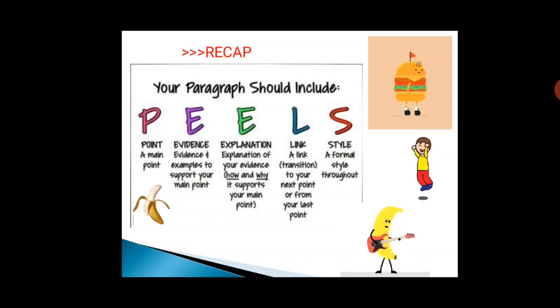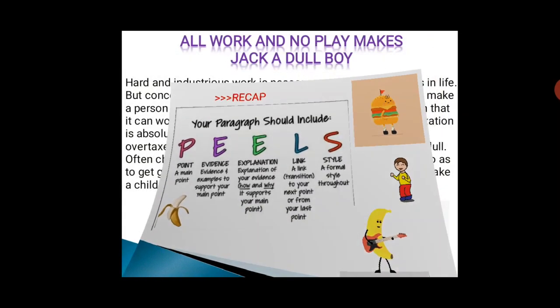Third, explanation of your evidences, like how and why it supports your main point. Then link it using proper transition words, link to the next point in a proper coherent manner. Then style, that is a formal style you have to maintain throughout with proper punctuation, beautiful vocabulary, and the correct language. Okay, children, so all you need to remember in your paragraph writing is your hamburger and your banana peels. Hope you all have enjoyed it.